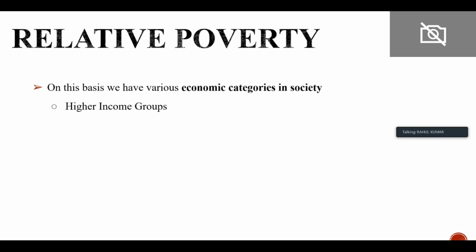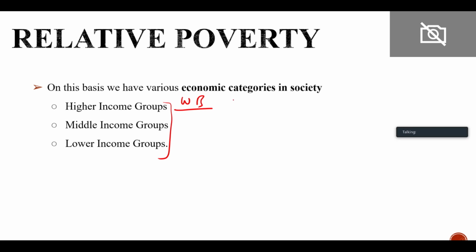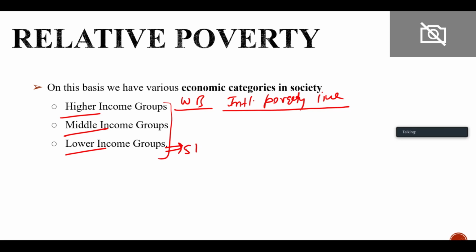On this basis we have various economic categories of people. We have high income group, middle income group, lower income group, right? So we have different groups. And if we see the World Bank international poverty line, these three higher, middle and lower income groups: lower income is below $1.9 per person per day, middle income is 3.3, and higher income is $5.5, right?